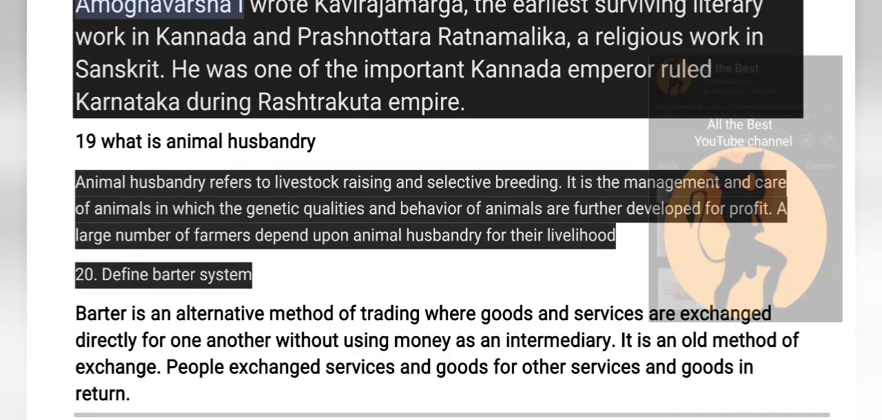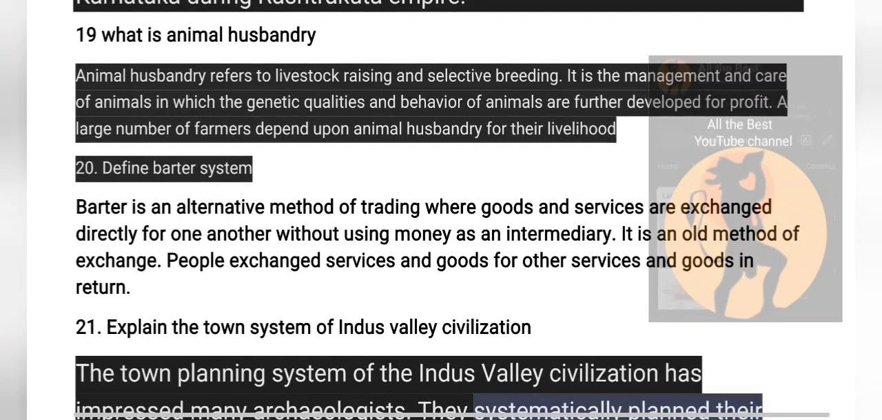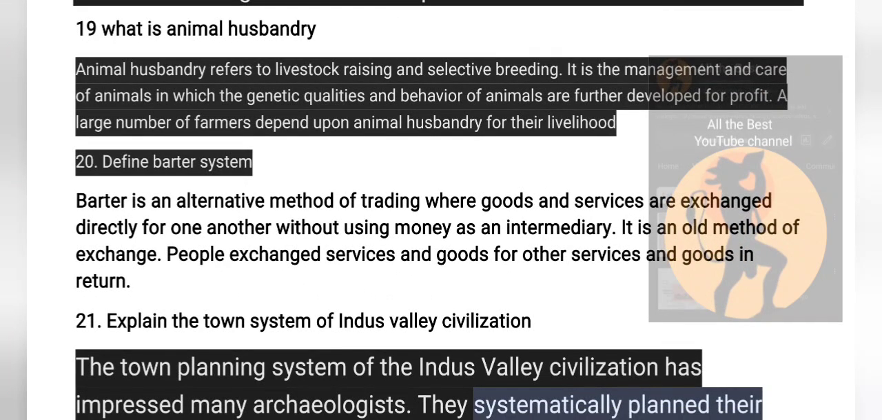So moving on to 19th question, what is animal husbandry? Animal husbandry refers to livestock raising. See, livestock is nothing but sheep, cows, pigs, hens and all these. So when you rear them, it is called livestock raising and selective breeding.